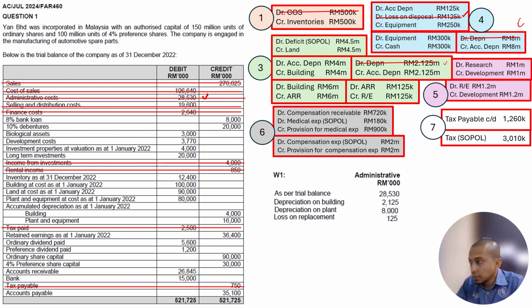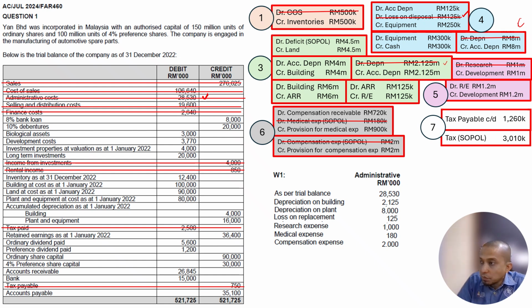Next, research expense, 1 million, number 5. Next, number 6, we can see that we have a compensation expense and medical expense. Medical expense, 180; compensation expense, 2 million. Once we put them, we cancel. Then tax, tax has its own place. That's it, we don't have any other expenses.